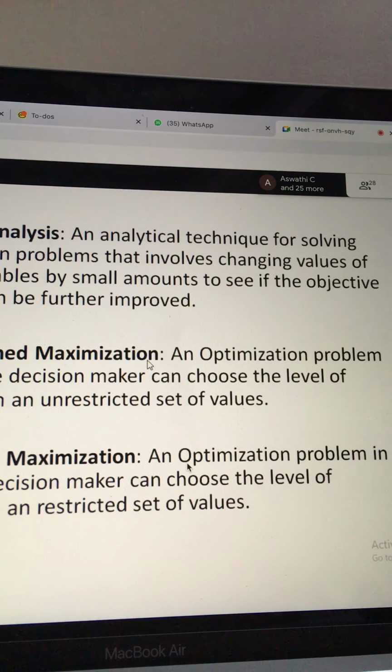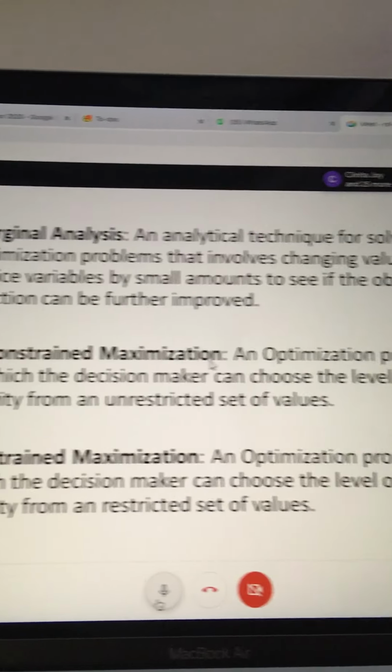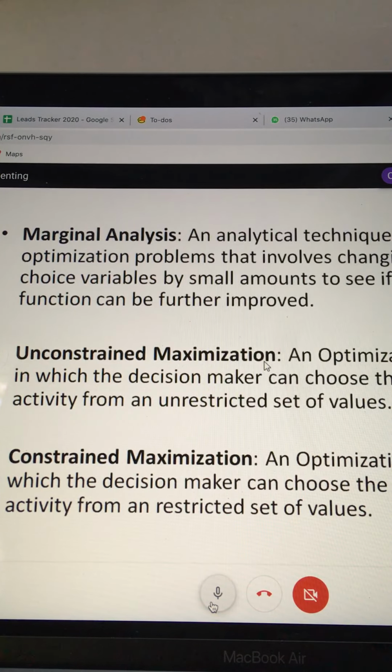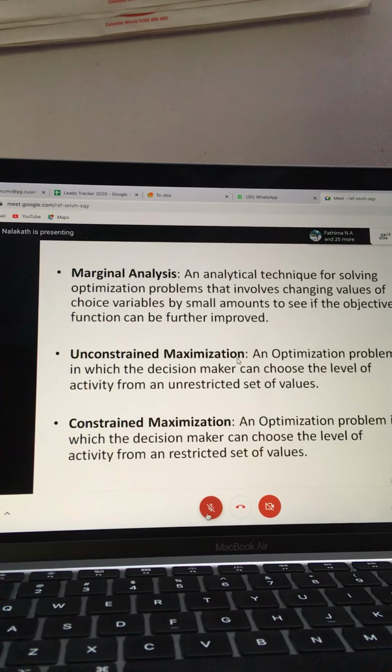Now you got the point? The choice variables we saw before, we have to make some small changes in them and look at what happens to the objective function, whether it is a maximization or minimization, and what changes we are getting.